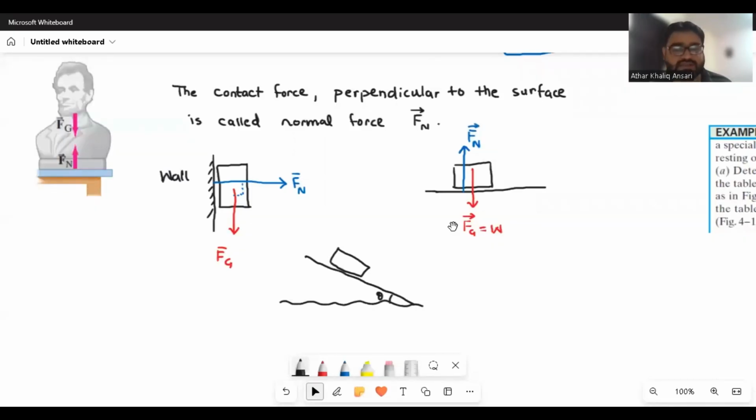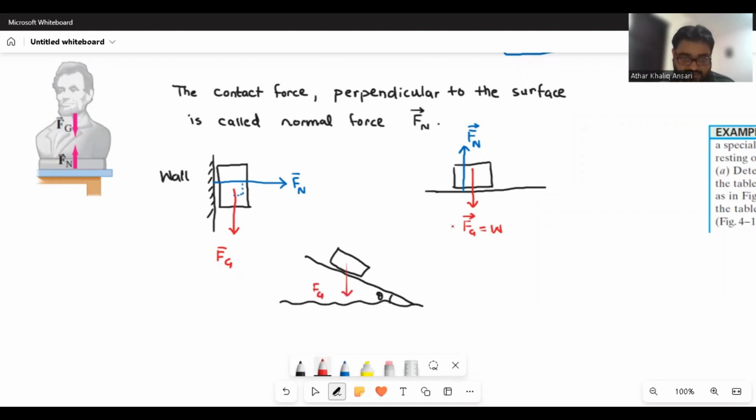Okay, as I was saying, there is a third situation in which a box is placed on a ramp, like this is the box. So in this situation, as I told you, the force of gravity is the weight which is acting downward always toward the ground. So this is the direction of the force of gravity or the weight.